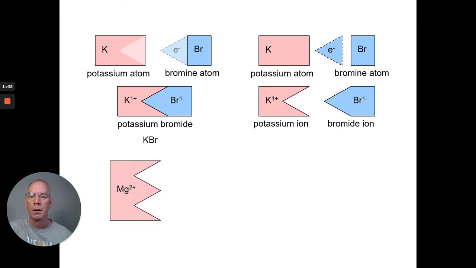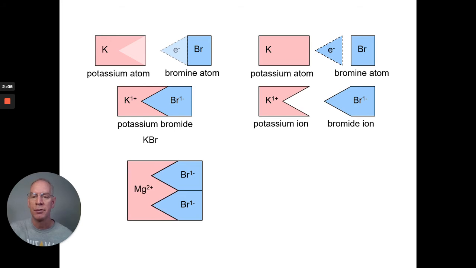All right, well, let's take an alkaline earth metal like magnesium. Now, magnesium's in group 2, so it has a 2 plus charge, and notice it has 2 electrons removed from it. Now, if I were to add simply one bromide to that, this is not going to be neutral. It's going to have a 1 plus charge. So instead, I would need to add 2 bromides to that to make all the pieces fit nicely together. The name of that would be magnesium bromide, and the formula MgBr2.